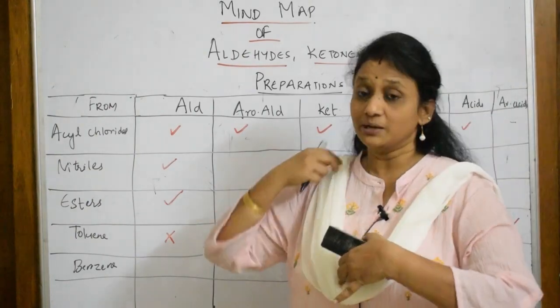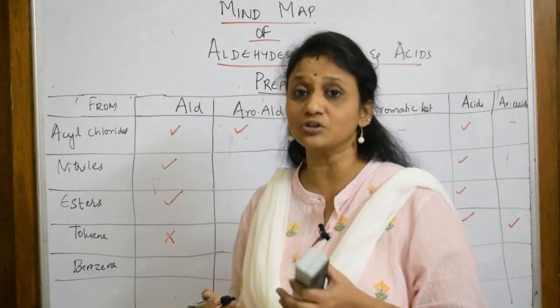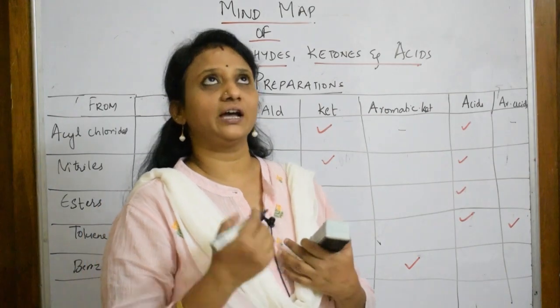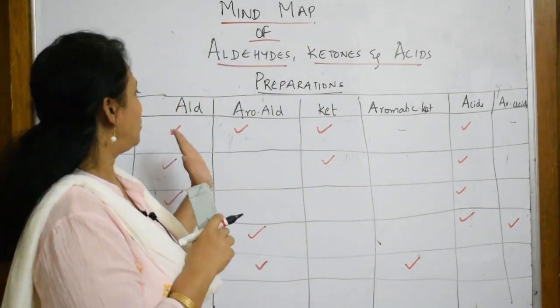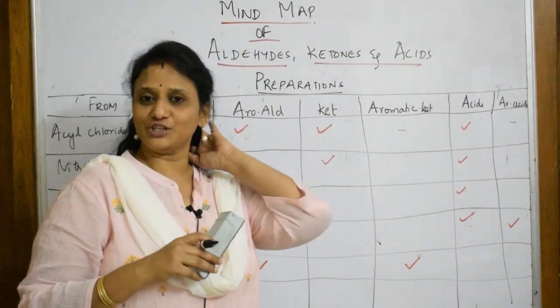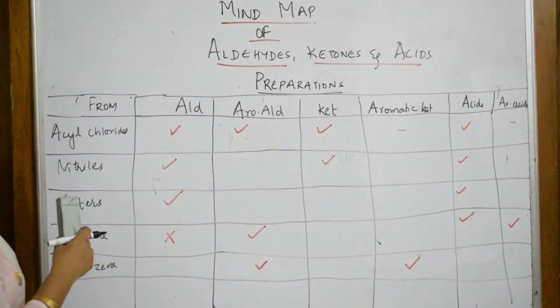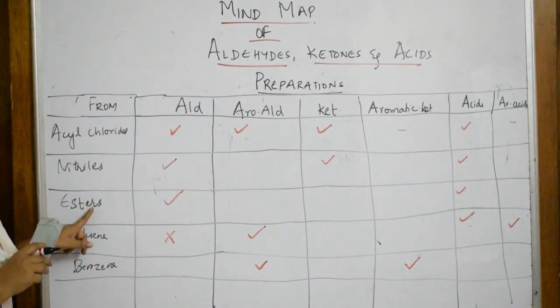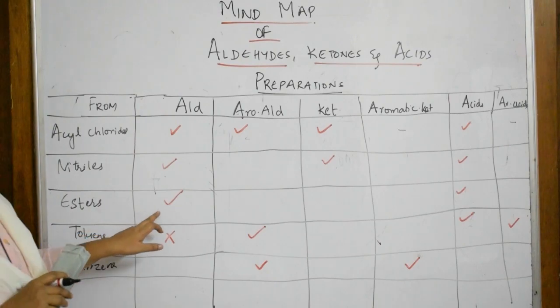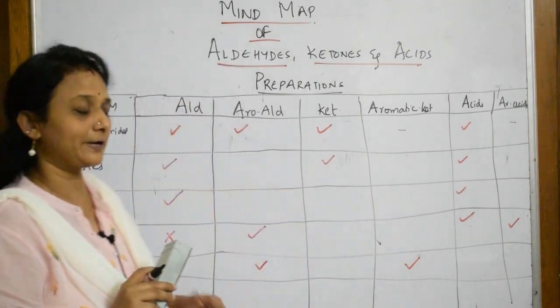Why did I do this? Because this is how in the exam you should not get confused when this is given. Okay, acyl chloride will prepare what? 1, 2, 3 and 4. Like that you need to remember. Right. Next comes esters. From the esters, I can prepare aldehydes and acids. Both I can prepare. Done.